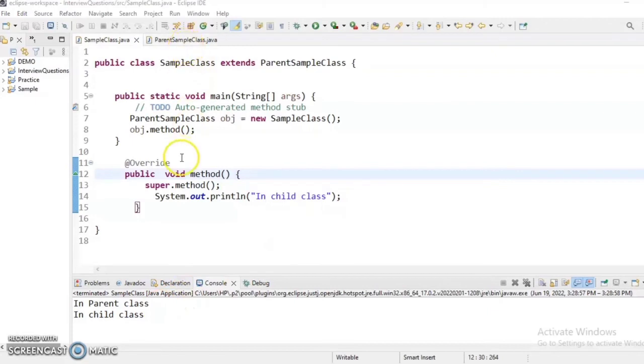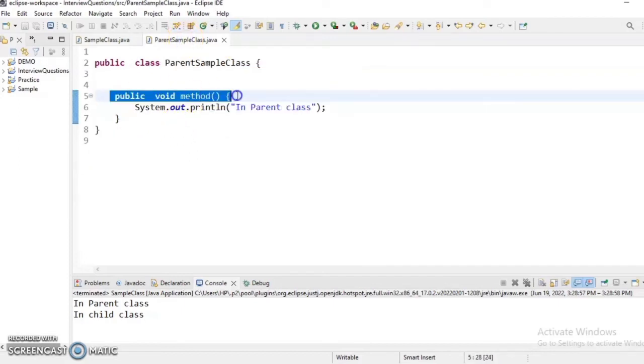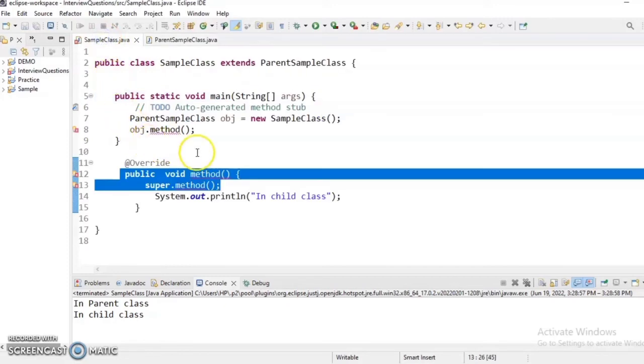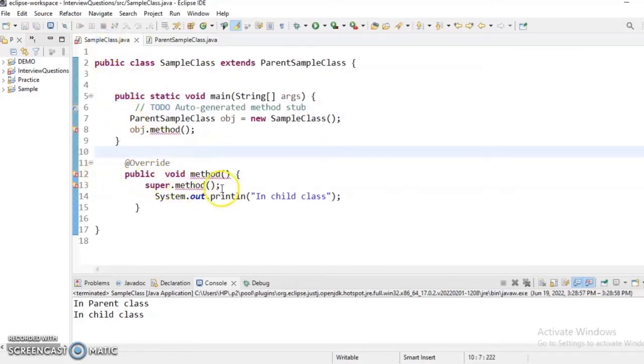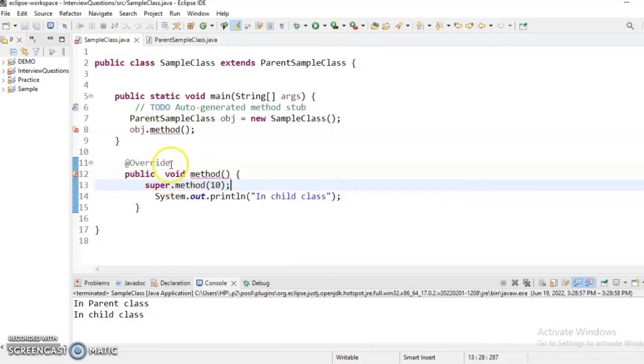Now here we can see that the method signature is the same. Here we have public void method with no arguments, and here we also have public void method with no arguments. Suppose I pass an argument here, int a, so now let's see what will happen. You can see here I am getting a compilation error. Suppose I also pass one here, so that I can remove the error from this line, but still you see that I am getting a compilation error because I am trying to override it, but the method signature is different.